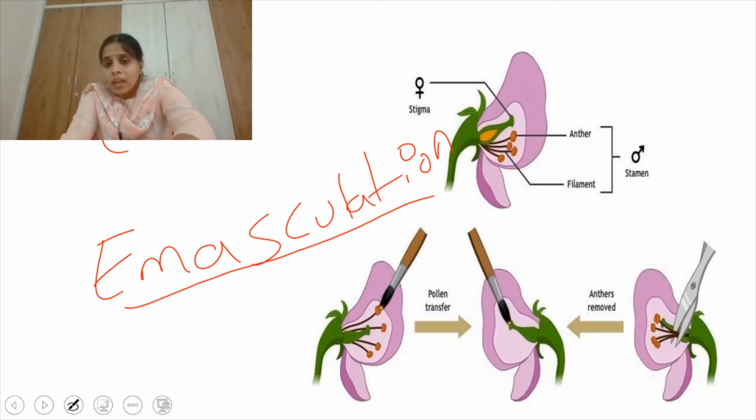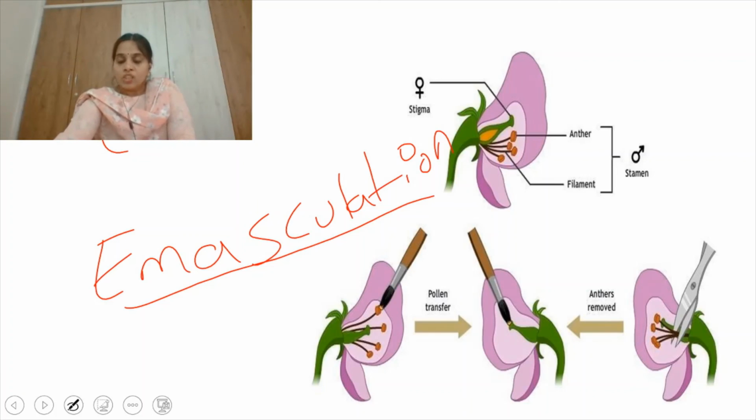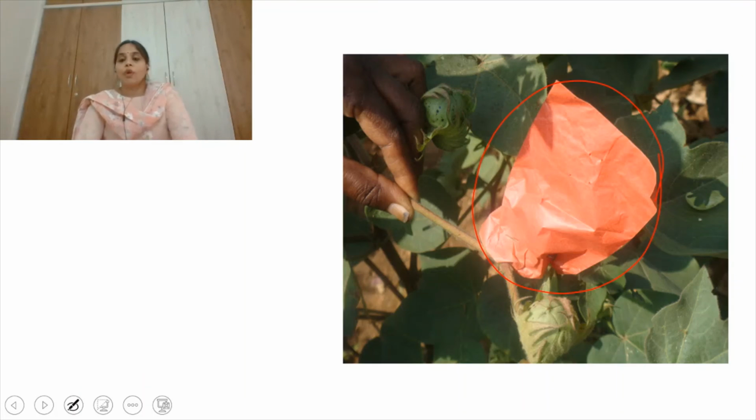See, if the stigma is not mature, then what he will do is bagging. See here, bagging. After removing the stamens, he has covered the stigma with a bag in order to prevent contamination. This process we call bagging. See, there are some requirements for bagging.